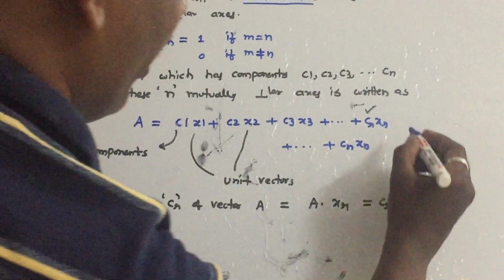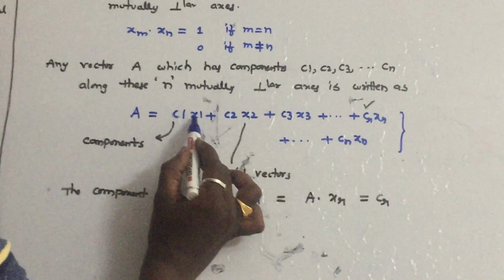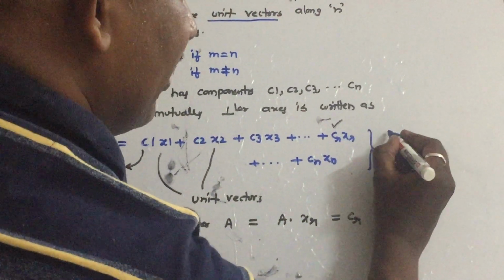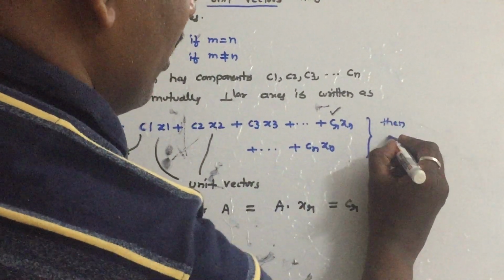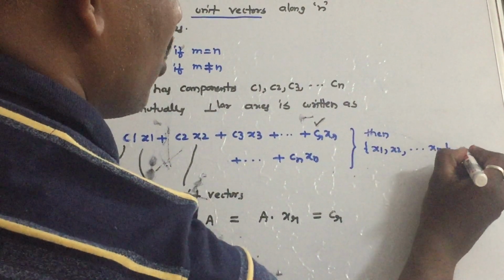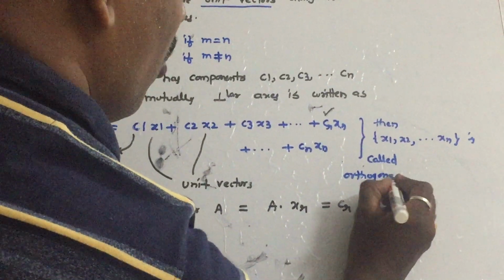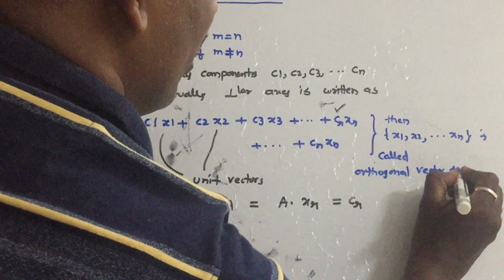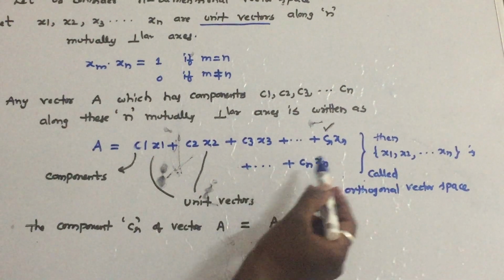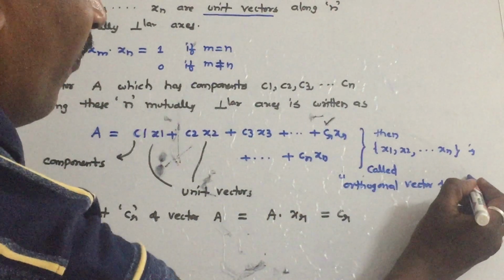Now here I forgot one point. If you write A like this, then x1, x2, x3 so on, xn are called an orthogonal vector space. So write one point here: x1, x2, so on xn, put in braces, is called what? It is called an orthogonal vector space. Remember that, orthogonal vector space. If you write A with the help of unit vectors like this, then x1, x2, x3 so on xn is called an orthogonal vector space.